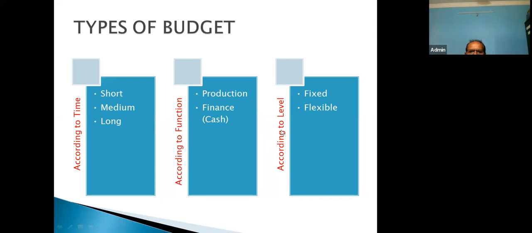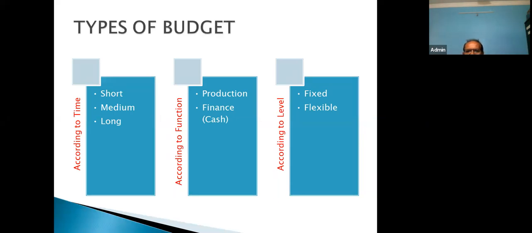And the last one is according to level. According to level, there could be fixed level, and there is also flexible level. Fixed level means there are some expenses of the organization that remain fixed, they don't change. For example, salary paid to permanent employees, and fees paid to the government in the form of license fee and registration fee. These are certain expenses which remain fixed at all levels. That kind of budget can be prepared.